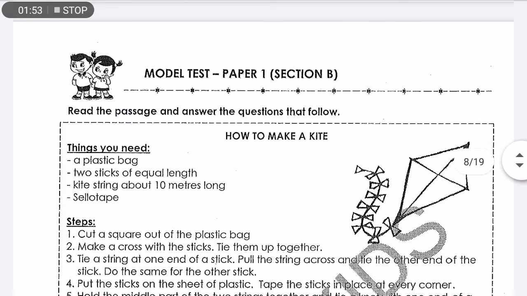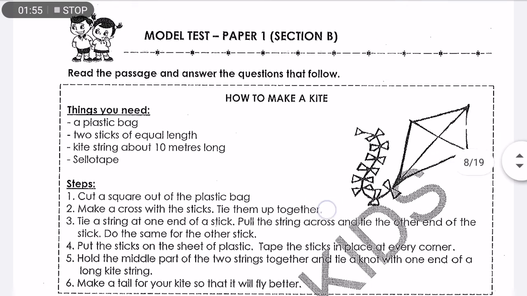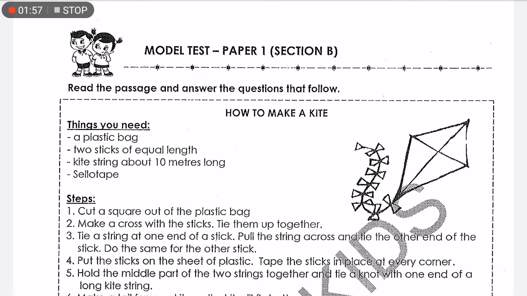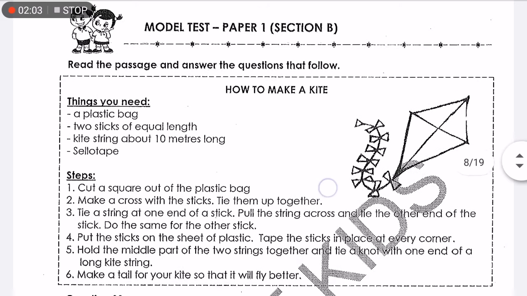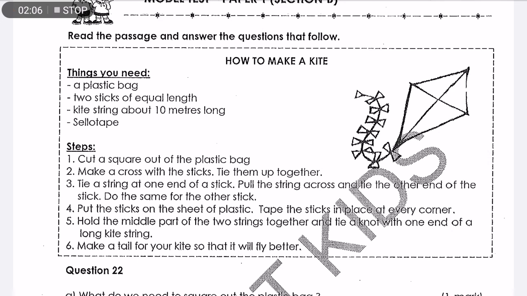Let's look at comprehension. Now in order to answer these kinds of questions, you need to be very careful. First of all, you need to read the passage very carefully. The answers and the questions are usually very easy. However, sometimes there are tricky questions, so you need to read the question really carefully.